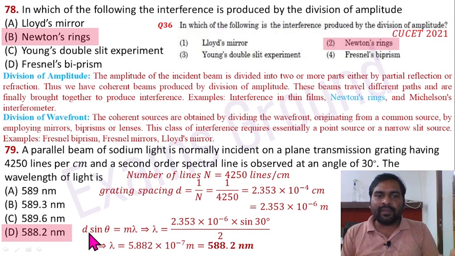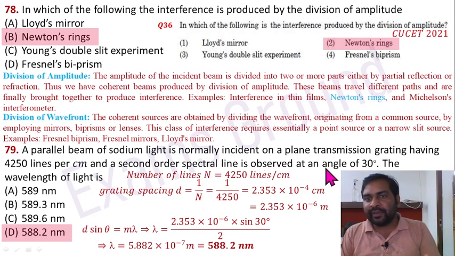Now use the formula d sin theta equal to m lambda, where m is the order. So it is saying that second order spectral line is observed at an angle of 30 degree. So put m equal to 2 here, then lambda equal to d sin theta divided by 2. Put the value d equal to this grating spacing and theta equal to 30 degree, divided by 2. After solving it, it is 588.2 nanometer. Option D is correct here.